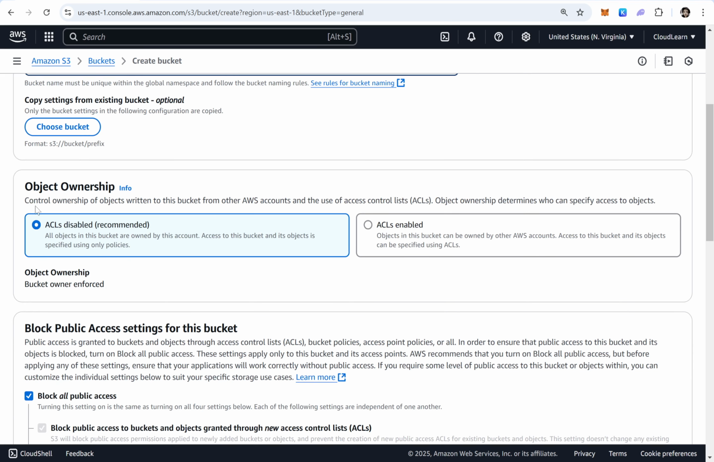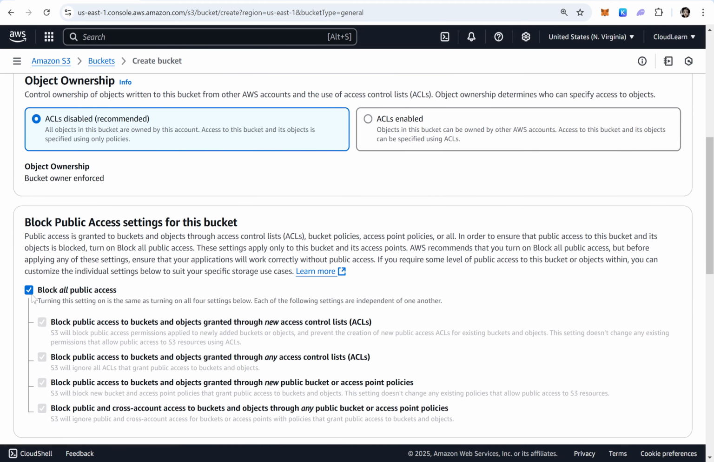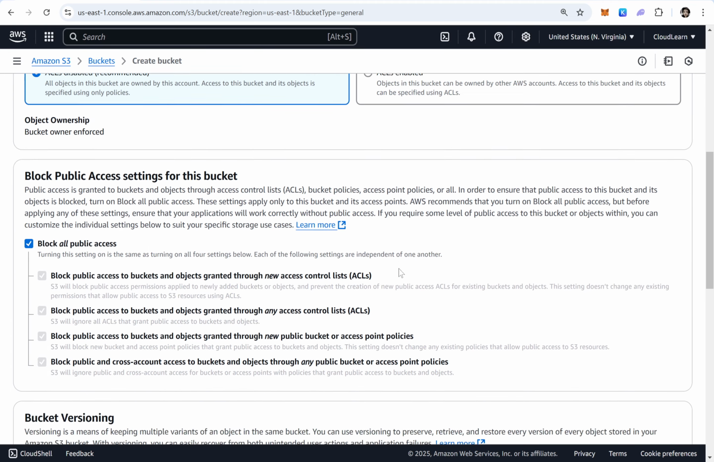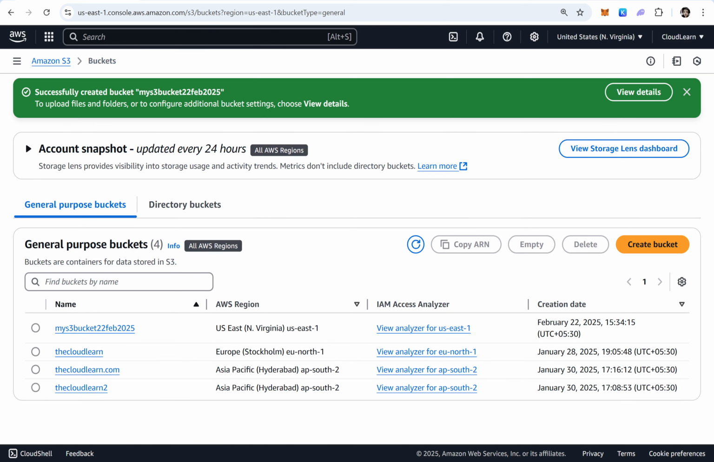Okay. And here I don't want to enable any of these things for now. Directly I will create. See here, what are the options we have? Object ownership, ACLs disabled. I will explain what this ACL is in the next practical. ACLs disabled, block all public access enabled means by default, all your objects will be uploaded as private objects. So scroll down and click on create bucket. Our first bucket is getting created.